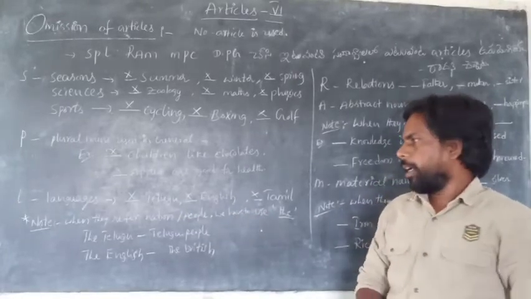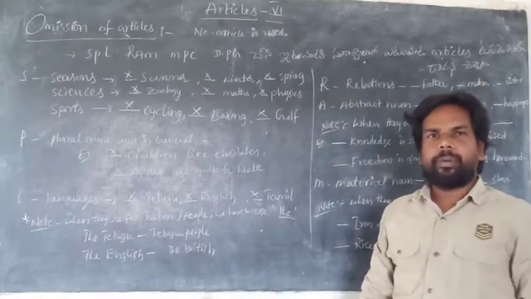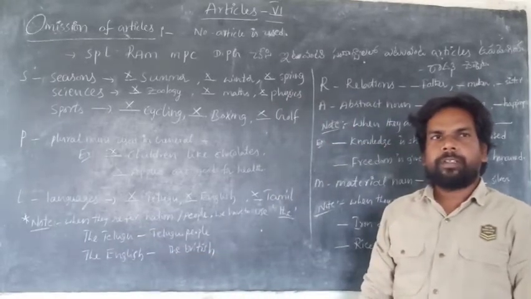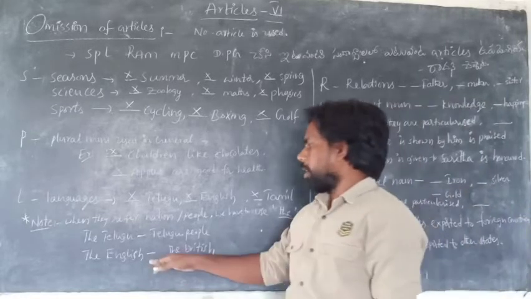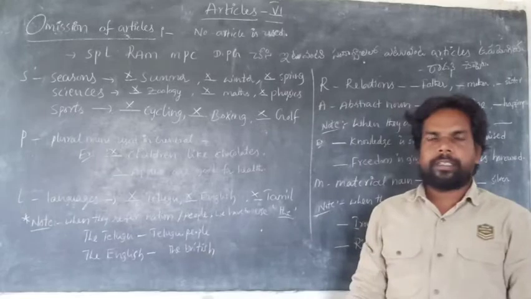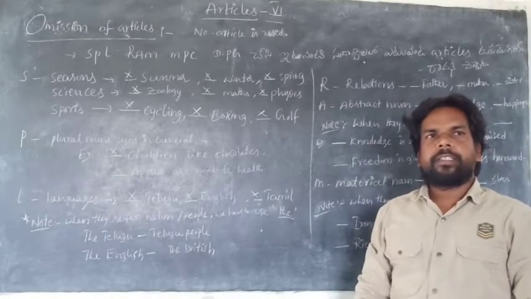Here the Telugu means all Telugu people. The English means the British, the Britishers. The Tamil means the Tamilians.